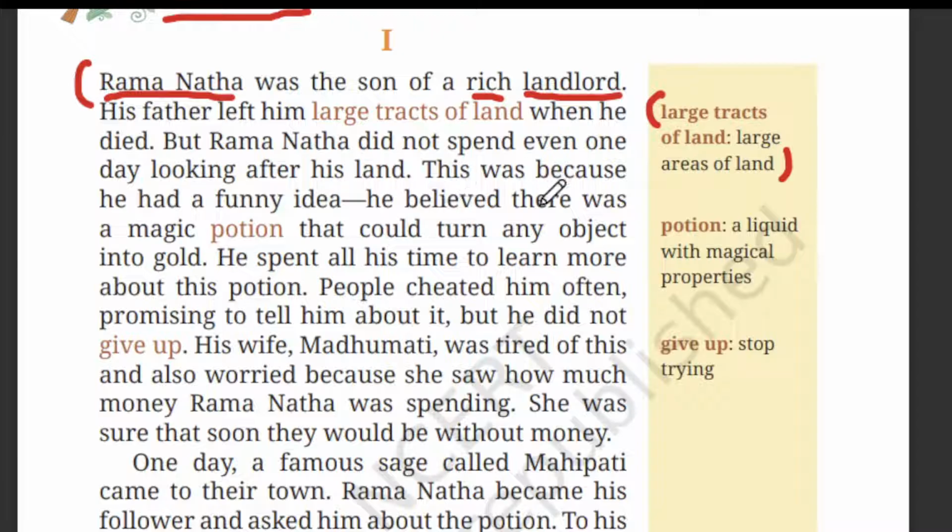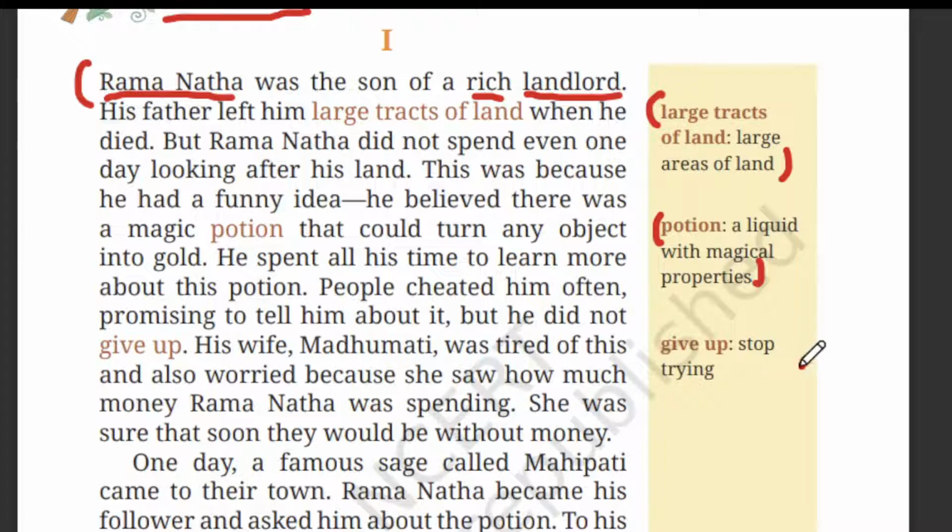He believed there was a magic potion that could turn any object into gold. Potion means a liquid with magical properties. So that is a potion. What is he thinking? Ramnath is thinking that there is a magic potion, and when we sprinkle that magic potion, it will turn any object into gold.